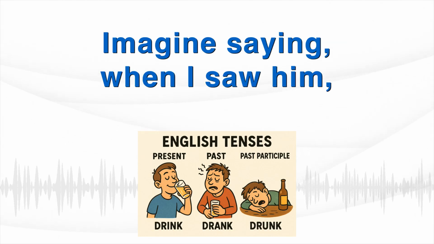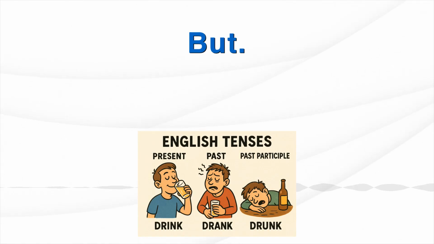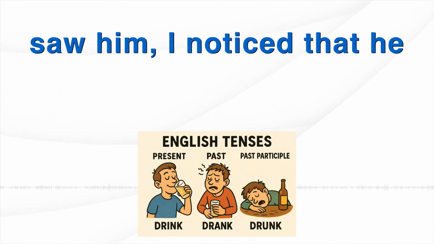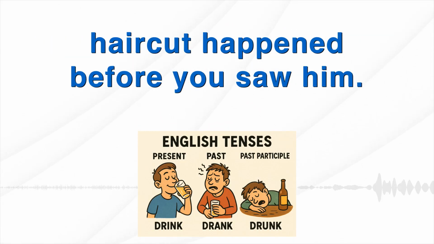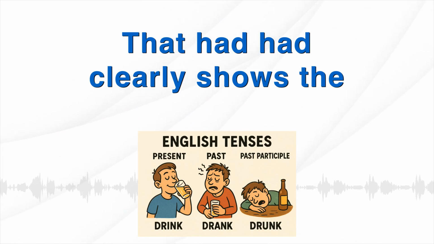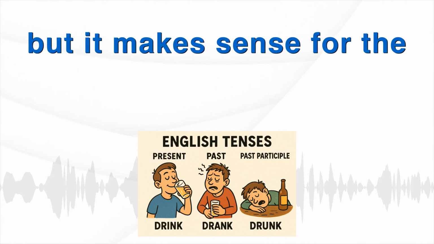Imagine saying, when I saw him, I noticed that he had a haircut. It's okay, but it's clearer to say, when I saw him, I noticed that he had had a haircut, because the haircut happened before you saw him. That had clearly shows the earlier past action. Okay. Had had looks a bit strange, but it makes sense for the timing.